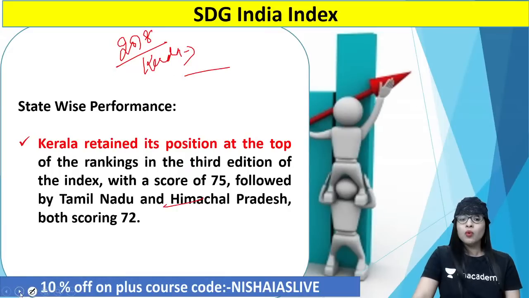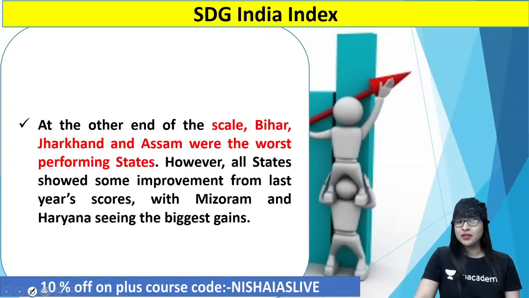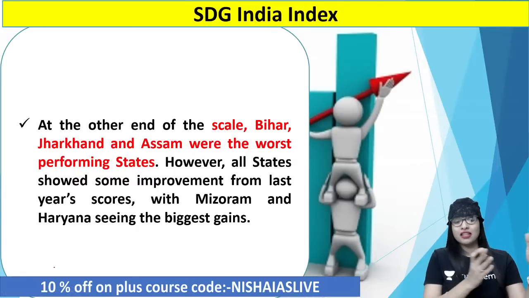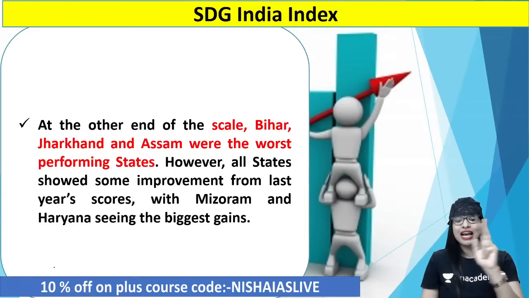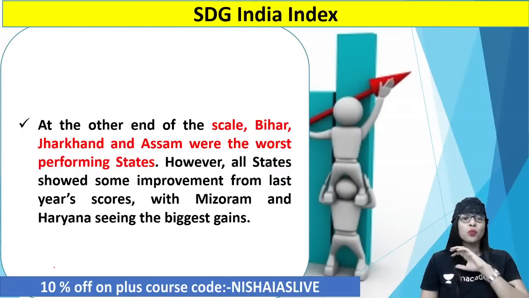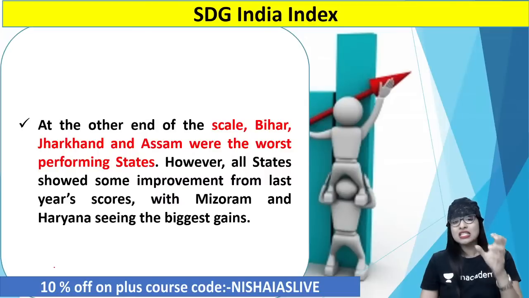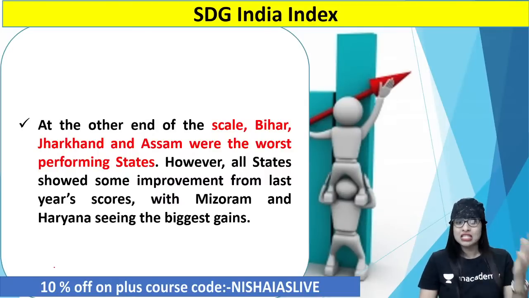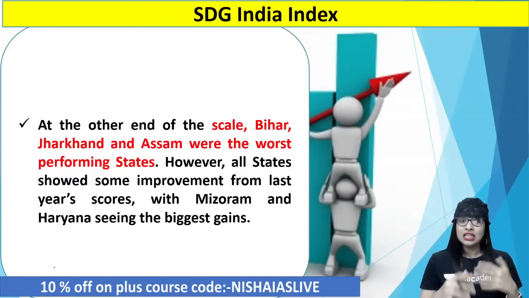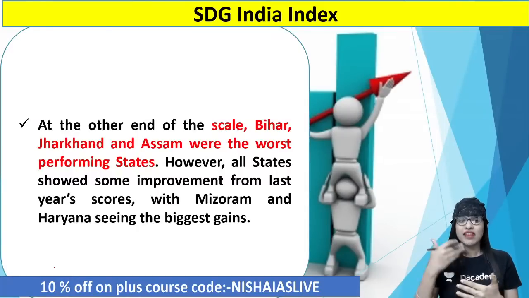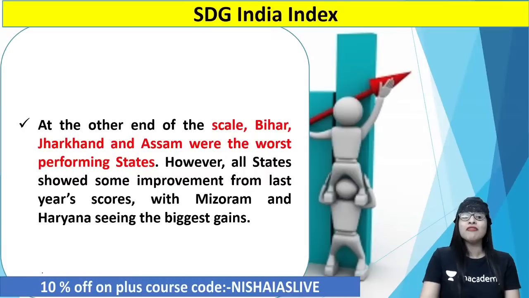Clear? What were the states that performed really badly? On the other hand, Bihar, Jharkhand, and to the surprise of many, guys, the northeastern state Assam. They were the worst performing states, I should tell you. However, though that is the case, all the states showed some sort of improvement from last year's scores. Because one of the northeastern states, Mizoram, and another northern state, Haryana, saw the biggest gains because they were able to improve through the policies and programs that they have put forward.